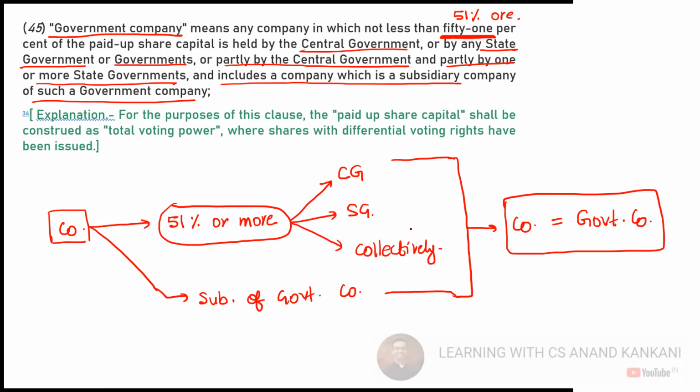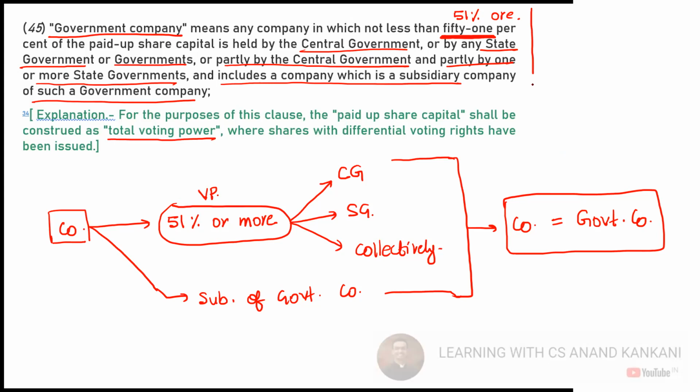Now, when we say the paid up capital, the paid up capital will be construed with the total voting power. So ultimately, 51% or more of the voting power we'll have to see. If there are differential voting rights, we'll have to see the voting power. If differential voting rights are not there, the shareholding and voting rights are going to be same. Also, one more thing.